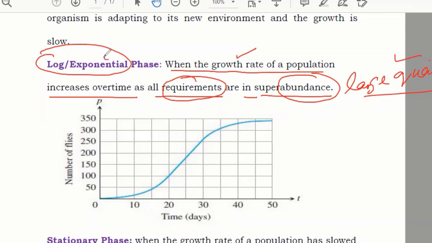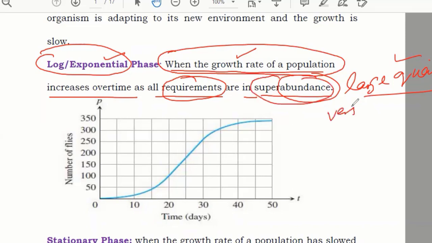So log exponential phase means when the people are getting everything whatever they need, and super abundance means in a very large quantity. Whatever they need, they have more than enough. They have extra food, they have very hygienic conditions, they have all the facilities. So at that time the growth rate will increase. So that is known as log exponential phase. Is it clear?